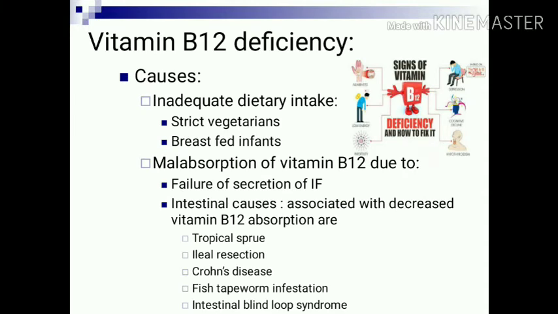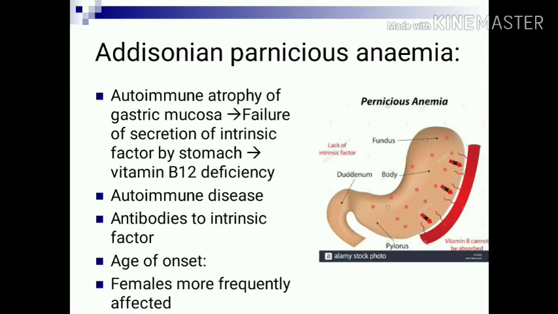Vitamin B12 deficiency: the causes are inadequate dietary intake, which is seen in strict vegetarians as well as breastfed infants. Malabsorption of vitamin B12 is due to failure of secretion of intrinsic factor, which is required for absorption of vitamin B12. Intestinal causes are associated with decreased vitamin B12 absorption. They are tropical sprue, ileal resection, Crohn's disease, fish tapeworm infestation and intestinal blind loop syndrome.